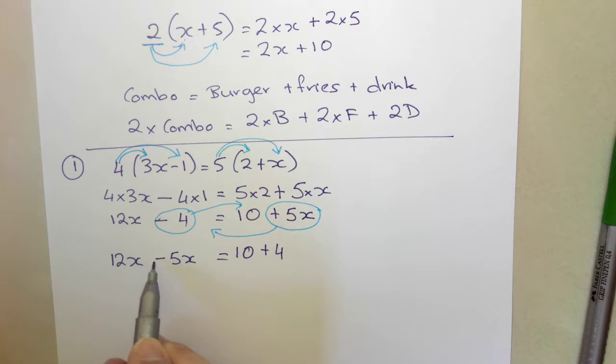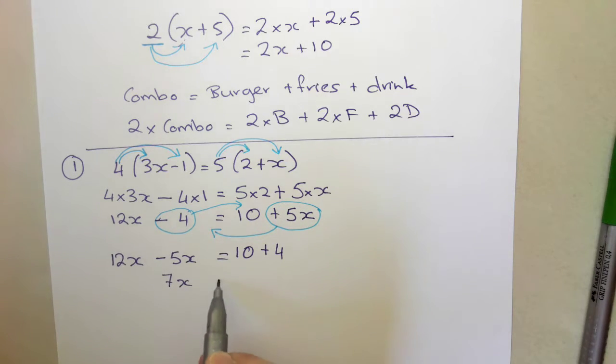So 12 lots of x minus 5 lots of x gives me 7 lots of x, and 10 plus 4 gives me 14. I've got one last step to do. I want to get the x by itself, because that's what we're trying to do when we solve, is get x by itself. So I want to get rid of the 7.